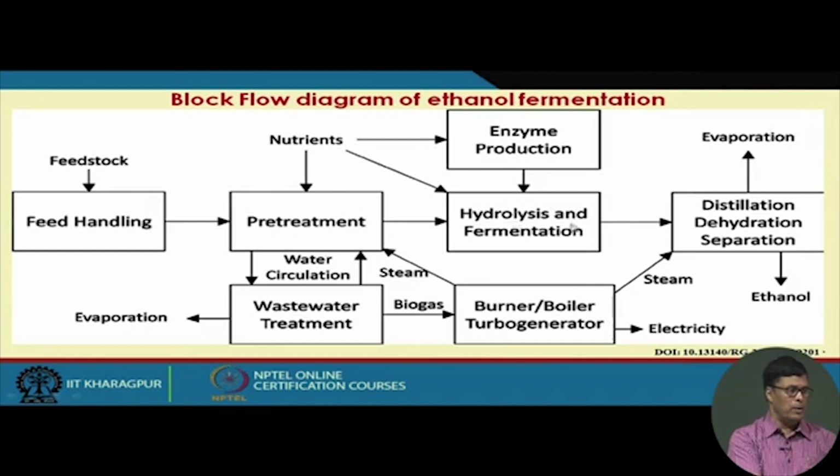Then this is hydrolysis or fermentation. After the fermentation it passes through the distillation process, and then through evaporation we separate the ethanol. After the pre-treatment some waste is produced that we can use for steam generation, and in the wastewater treatment we produce some biogas, which can be used for running the boilers, and from the boilers we get steam for the distillation purpose. So this is a very simple block flow diagram for the ethanol fermentation process.